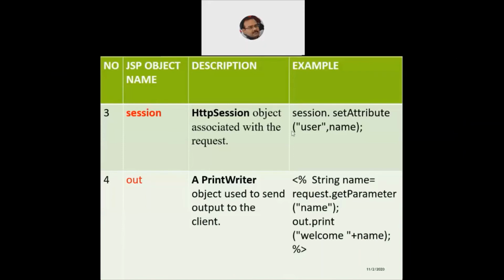We've got a session object, a very useful JSP object. This session object is associated with the HTTP session. So the HTTP session object is associated with the request. For example, how do we use it? With session.setAttribute within parentheses, within quotes "user", comma, the name of the user. If I would like to bind the name of the user to a specific variable, I can use the session attribute.